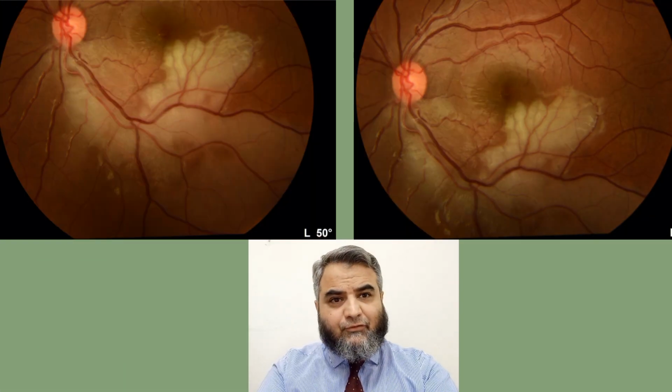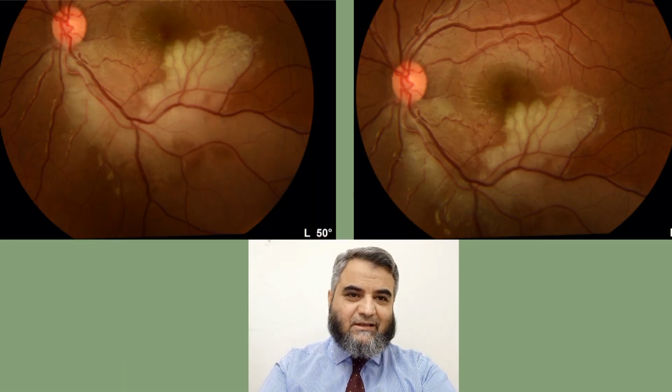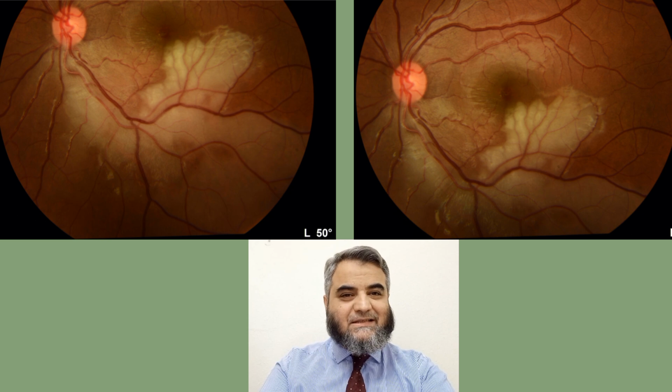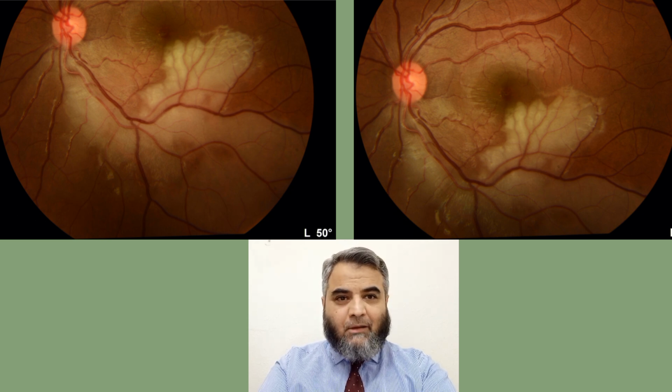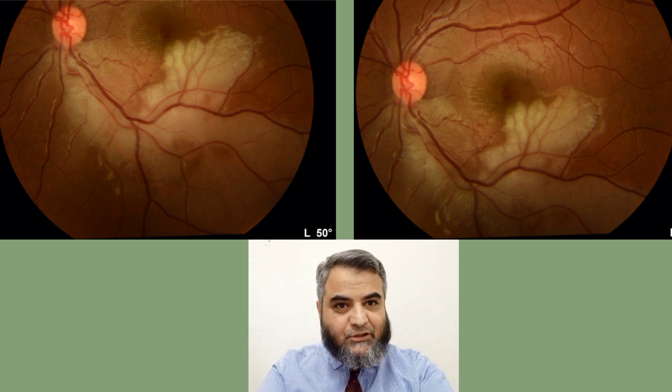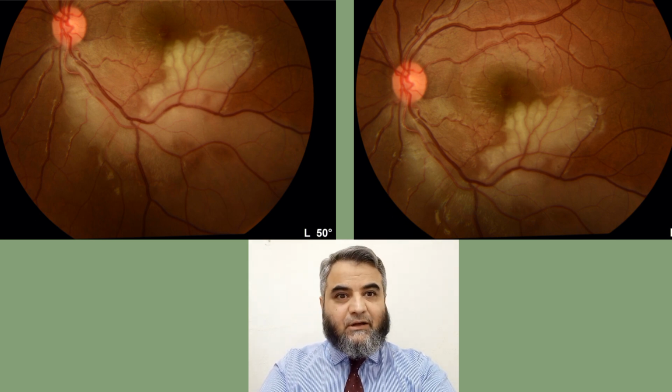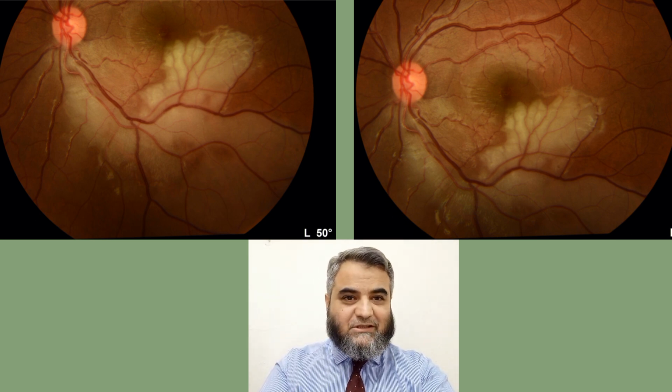These are fundus photographs of the same patient from different angles, and here we can see whitening in the inferior part. This whitening is encroaching to a certain extent on the central area of the macula. The macula is the area which has 90% of the vision. So this blockage of the artery is inferior, but to some extent it is coming into the central zone. These patients will develop decreased vision or vision loss in one side of the eye, not totally, because the macula, the central location, is still preserved to a great extent.